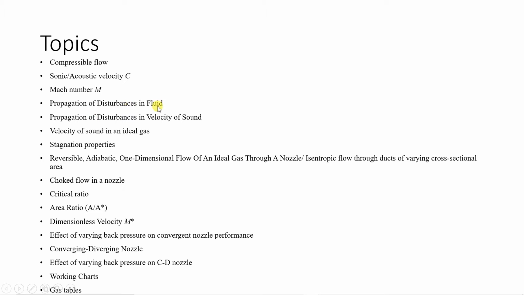Then propagation of disturbances in a fluid, velocity of sound, velocity of sound in an ideal gas, stagnation properties, a very important topic, reversible adiabatic one-dimensional flow of an ideal gas through a nozzle, a very important derivation, choked flow in a nozzle, an important theory question, critical ratio, area ratio, dimensionless velocity M star, effect of varying back pressure on convergent nozzle performance, again a very important question, convergent divergent nozzle and effect of back pressure on CD nozzles. A convergent divergent nozzle is known as CD nozzle.